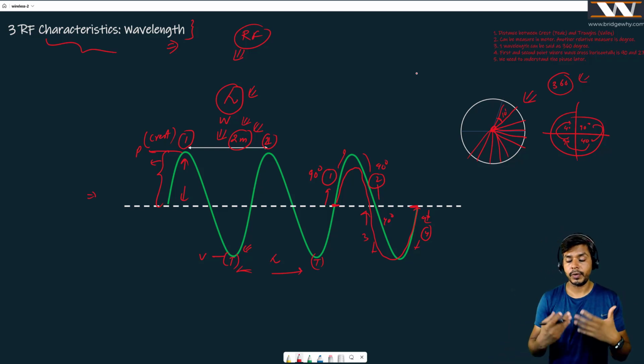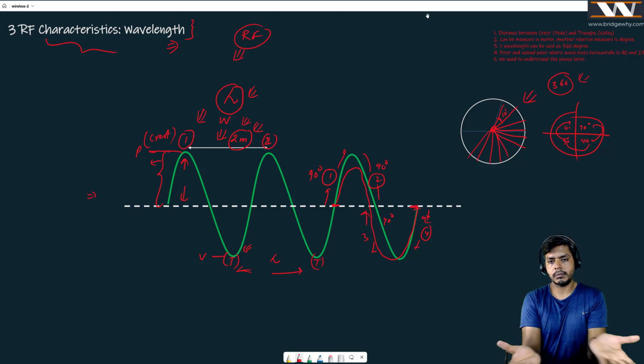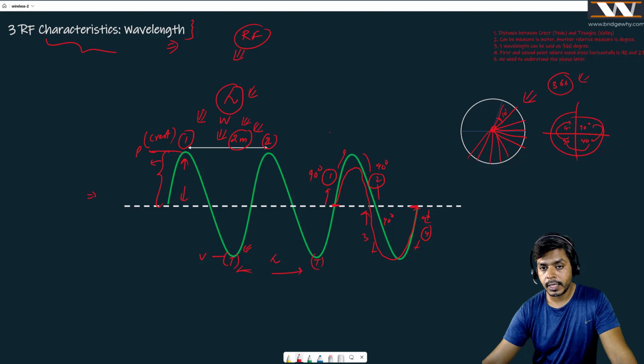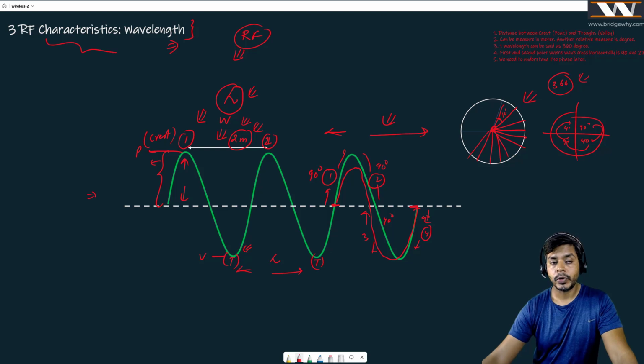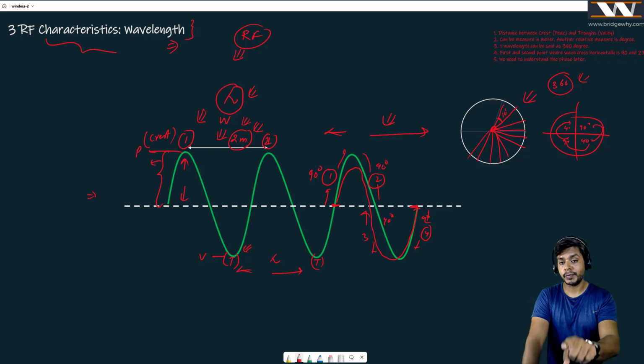Just like we have divided a circle into 360 different parts, we can divide a wave also into 360 degrees, right? But you must be thinking, Mr. Vishnu, meters were easy, right? The distance between two successive crests, that is fine. Why degrees? Because this is where most of the wireless network engineers get confused when we talk about phase, right? When we talk about some modulation technique which is dependent on these degrees, right? Believe me, this concept is this much simple only; because we do not know this, that is why we face a hard time to understand phase modulation, right?